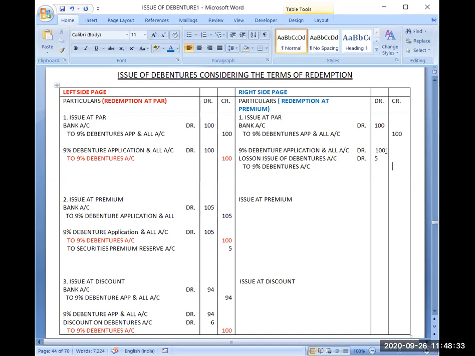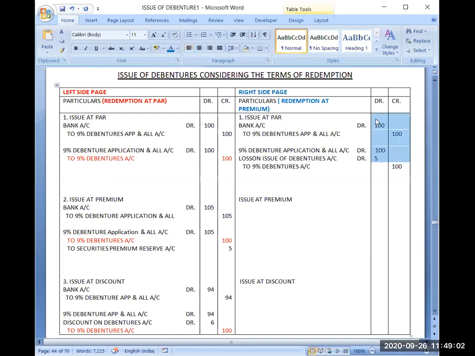Remember one principle: in debentures account, only and only face value can be there. Not less than that, not more than that. It will always be 100. Fine. Don't get confused with the things. Stay with your principles which you have learned. Remember the rules properly.